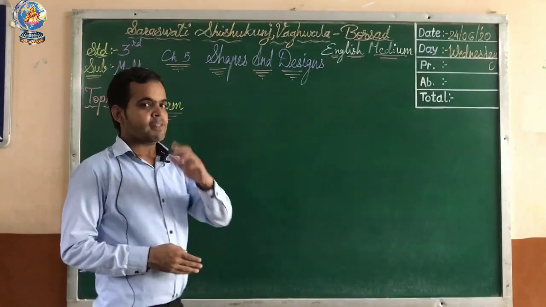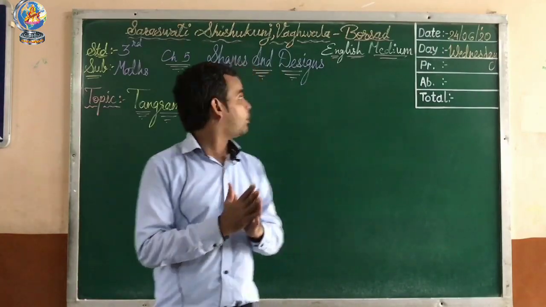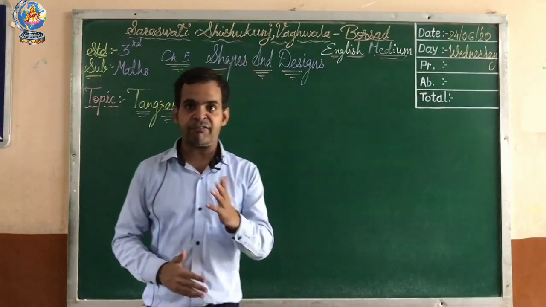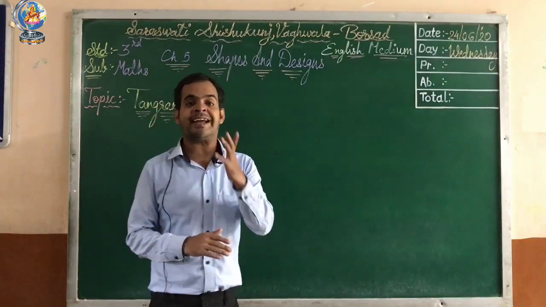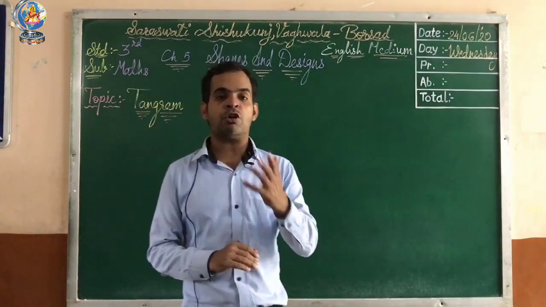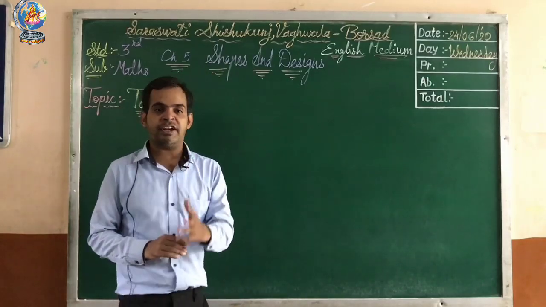Now, in earlier videos we learned about the different types of shapes. Then we also learned about plane figures and solid figures. In plane figures we talk about the sides and corners. Then in solid figures we talk about the faces, edges and corners of the solid figures.